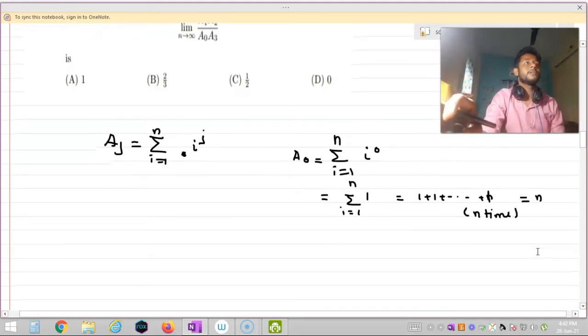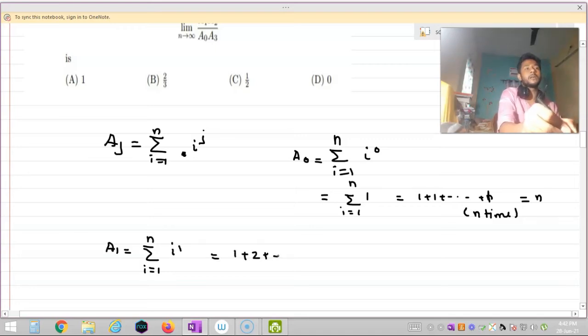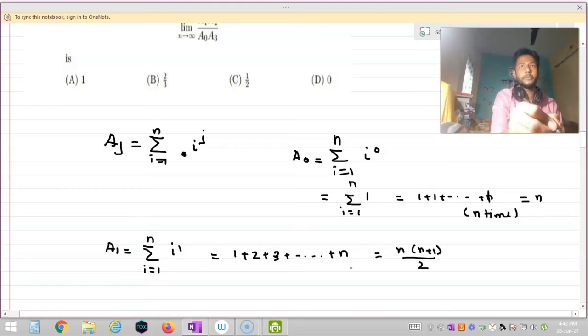Okay. Now what is A1? A1 equal to summation i equal to 1 to n i to the power 1. So this is nothing but 1 plus 2 plus 3 plus dot dot dot up to n. We know that the sum of first n natural numbers is nothing but n into n plus 1 by 2. Okay.